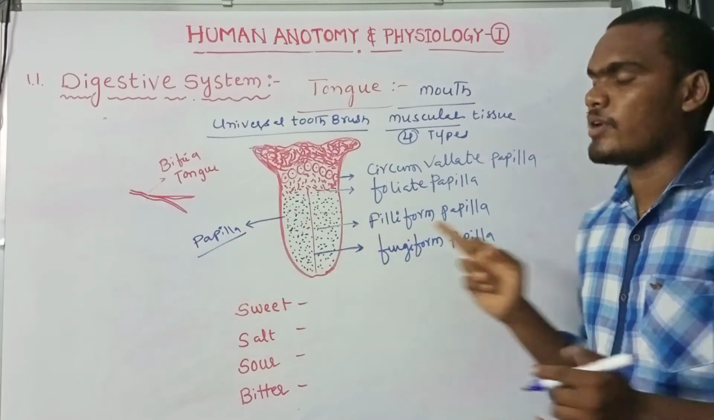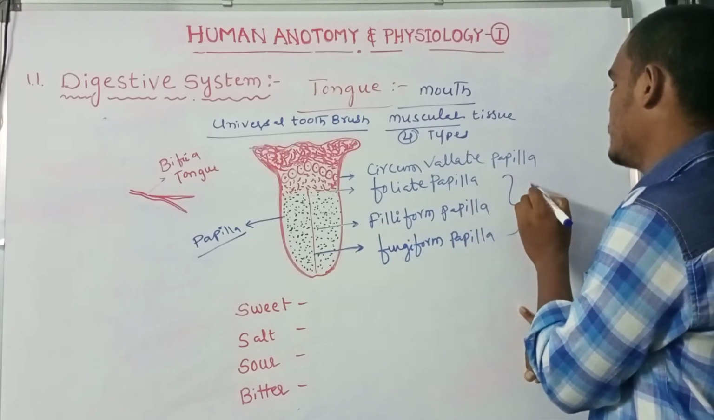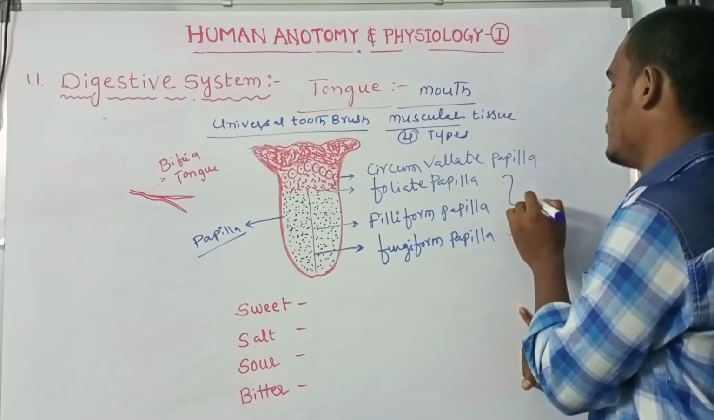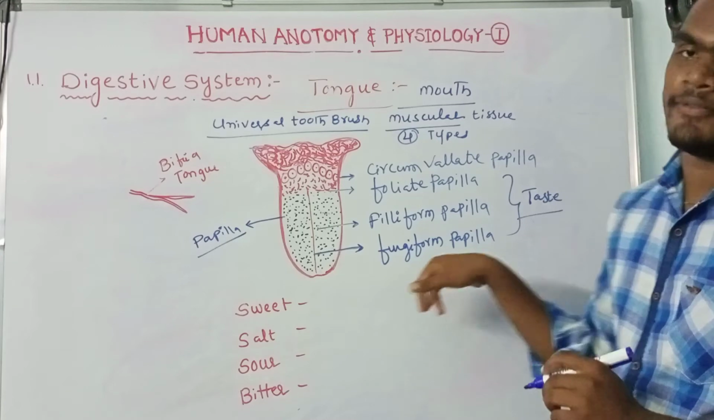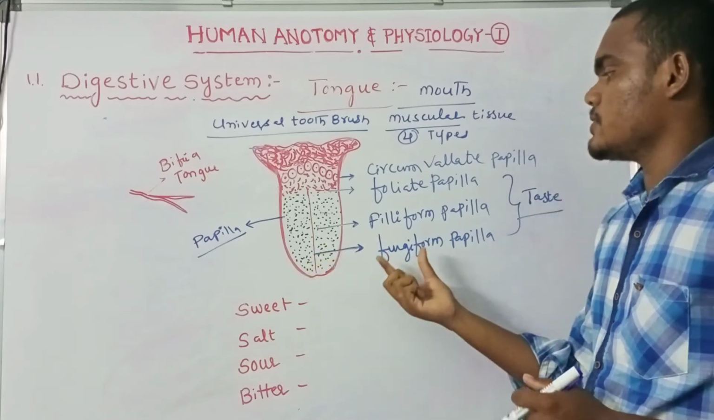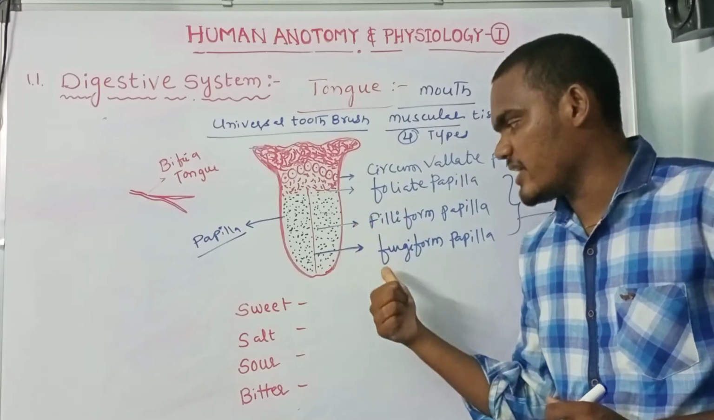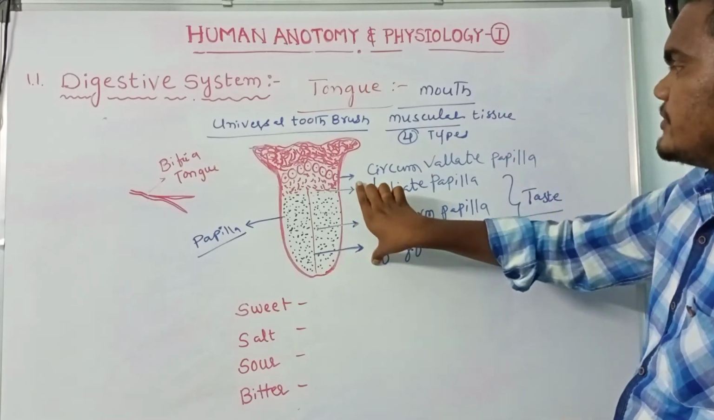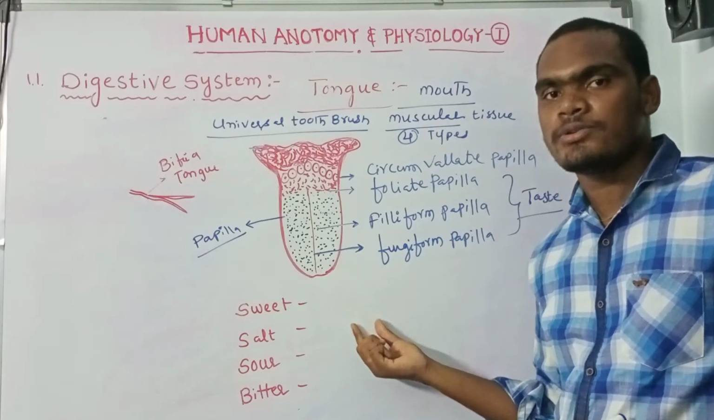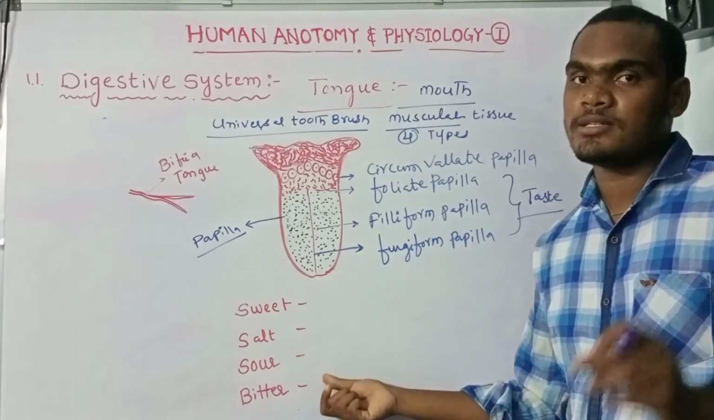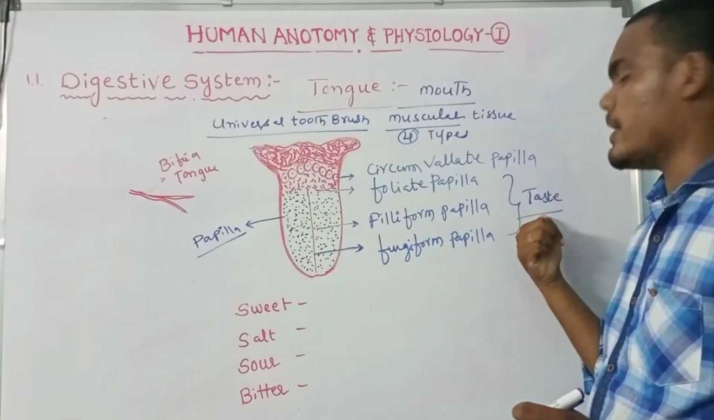Their main function is the detection of taste. That's why we call them taste buds. These taste buds have four types: circumvallate, foliate, filiform and fungiform. Their main functions relate to sweet, salty, sour and bitter. Different regions have different tastes.